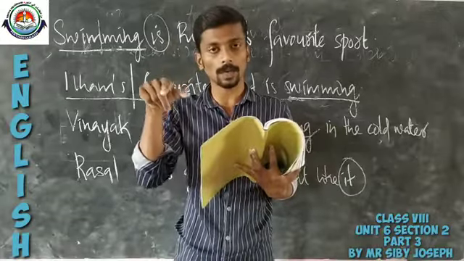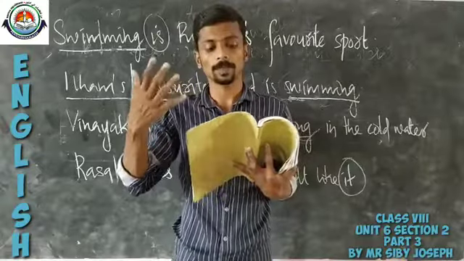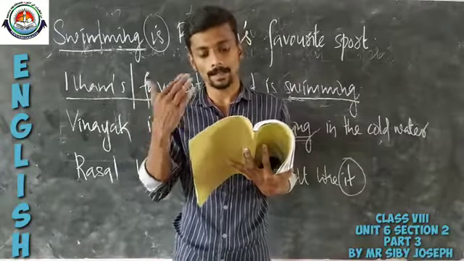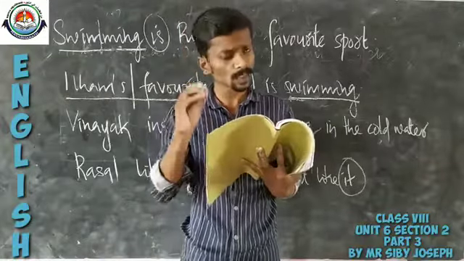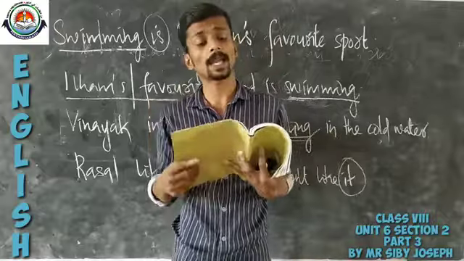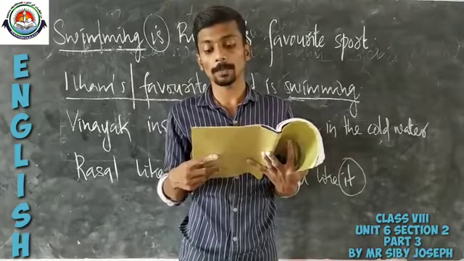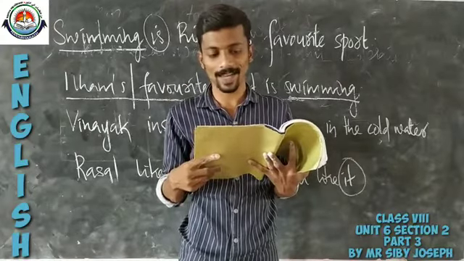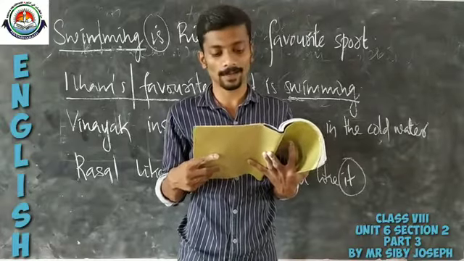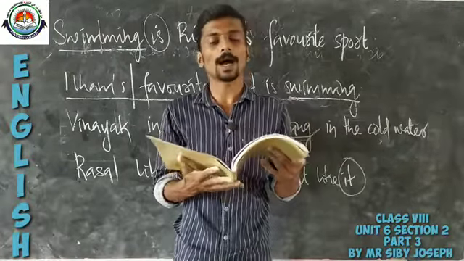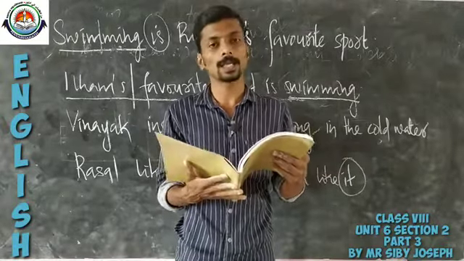The instruction is: begin with Michael loves. So you have to start the sentence as Michael loves going for a swim in the pool at the club. Going is used as a gerund there. Similarly, you have to go through the other sentences and complete all of them.